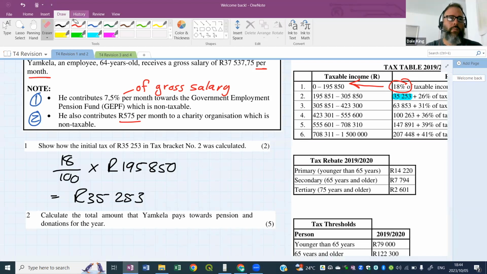So I need you guys to do that one. What do they pay towards pensions and donations for the whole year? That was very fast for 5 marks. There should be quite a few calculations. We need 7.5% of the gross monthly, and then find that out, and then 575 per month, work that out, and then we need to work out an annual value, a total value for the year. Let me know in chat when you guys are finished, or you can put your answer there. Either put a thumbs up or your answer, and we can try this one out.